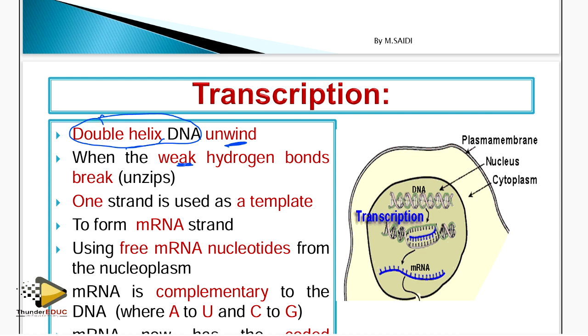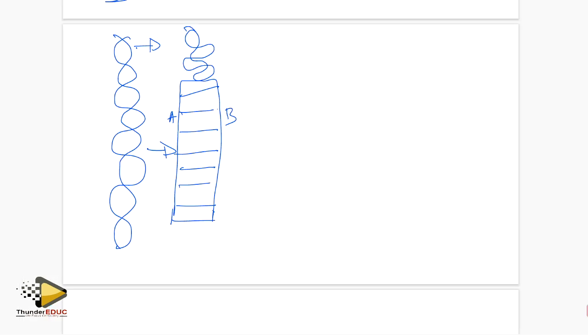So when the weak hydrogen bonds break, what happens? When you see it like this, and now the weak hydrogen bonds, the bonds in here, they break. When they break, it starts to unzip. You see, it starts to unzip. It means that now it exposes the two separate strands. The two separate strands are being exposed.